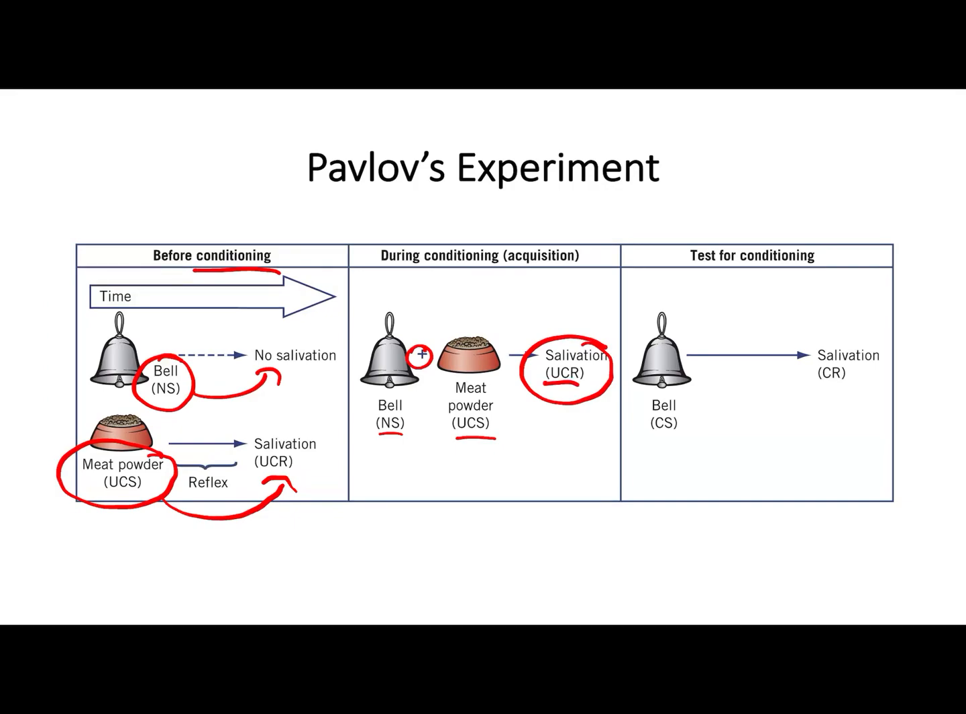At the point by which the bell alone produces salivation, the bell becomes our conditioned stimulus. It was previously our neutral stimulus and now becomes our conditioned stimulus. And the bell produces the conditioned response. At the point by which the dog is salivating to the bell and not just the food, our salivation becomes our conditioned response in response to our conditioned stimulus, the bell.